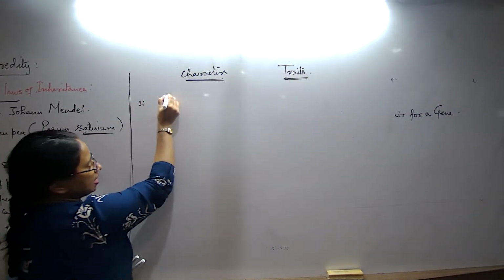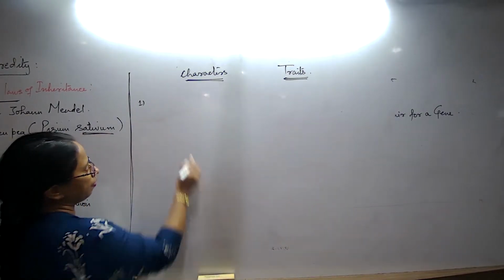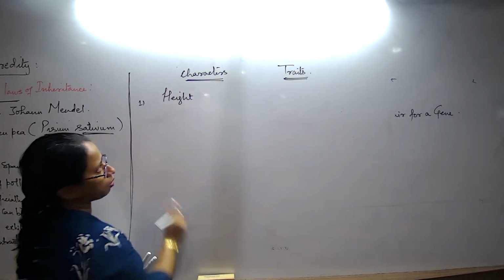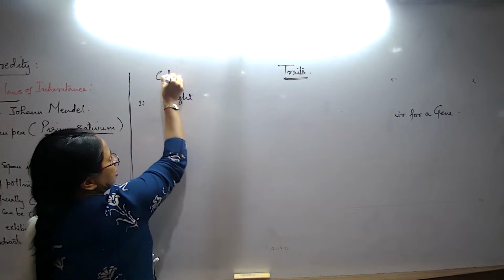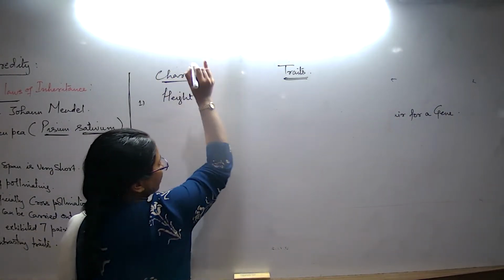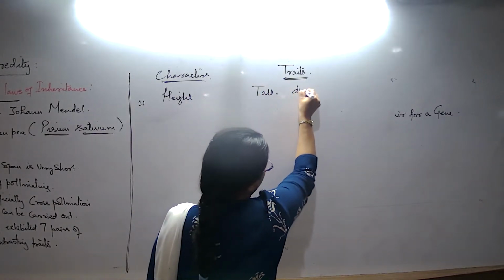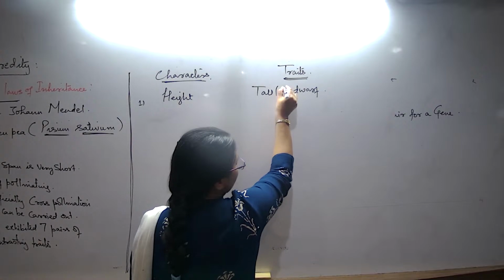The first character is height of the plant. When I talk about height of the plant, what could be the different traits? Height can be tall or dwarf. And how is tall designated?